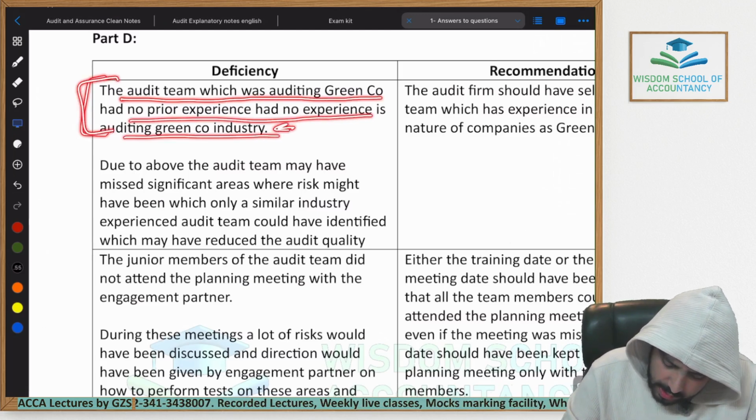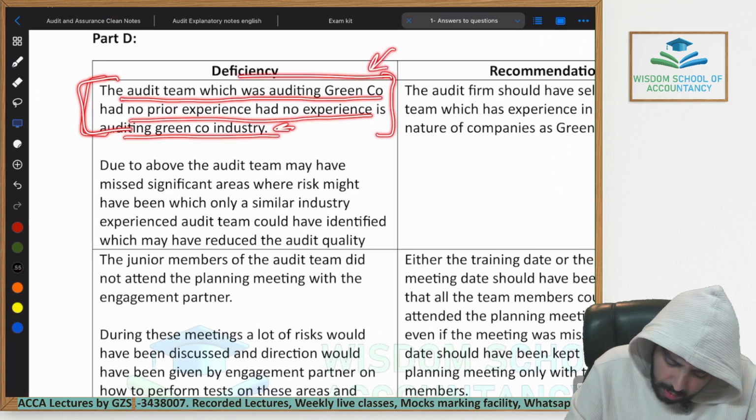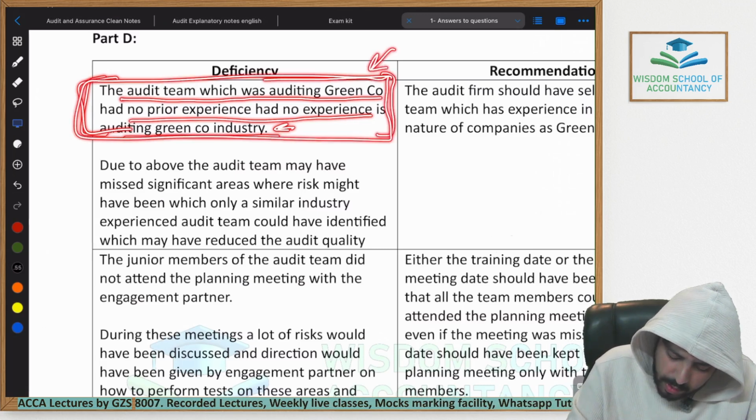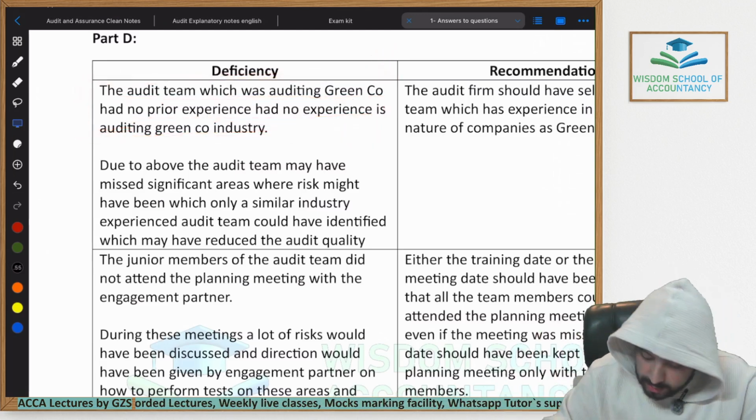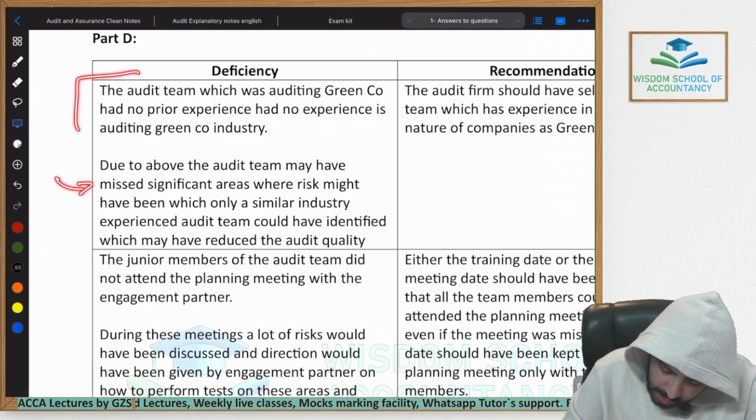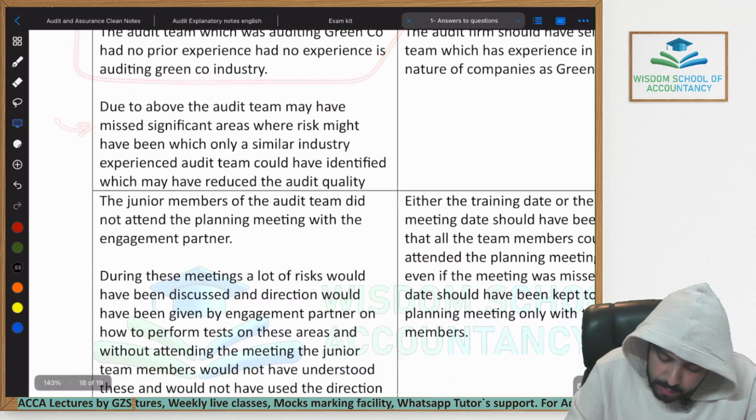So this is just an introduction. Reading this, the examiner would automatically know that this is what the student is about to write about. So automatically he would know what I'm about to write upon. Instead of directly moving to this, first I have given an introduction. Now let's move towards the second paragraph.